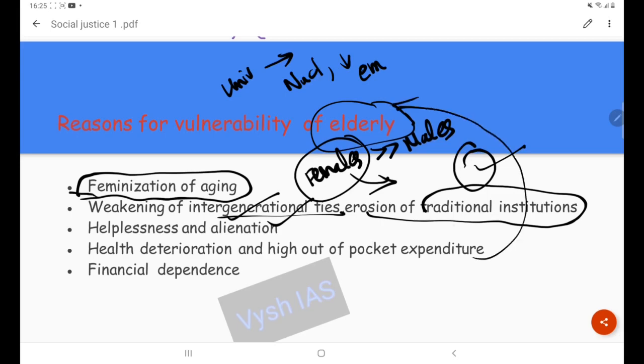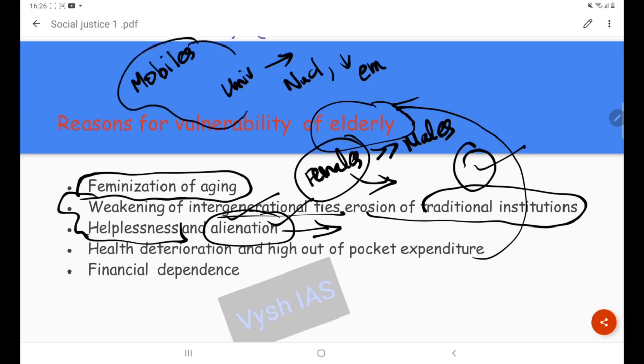Then out of these things there comes a feeling of helplessness and alienation. Why is this coming? Because they are alone, especially in the era of digitalization. Many people will be stuck in mobile phones, in a mobile digital world. So there is not much needed attention being given to the elderly people.